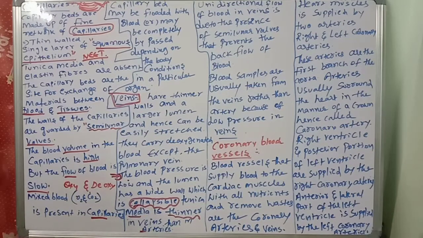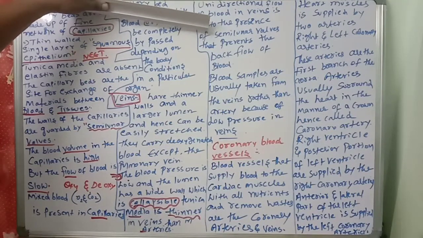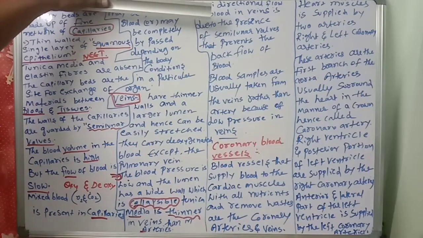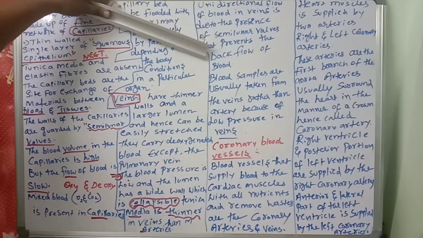Unidirectional flow of blood. What is the next one? Unidirectional flow of blood in veins is due to the presence of semilunar valves. Unidirectional means body parts to heart, not heart to body parts. Why? Because of the presence of semilunar valves that prevent the backflow of the blood.